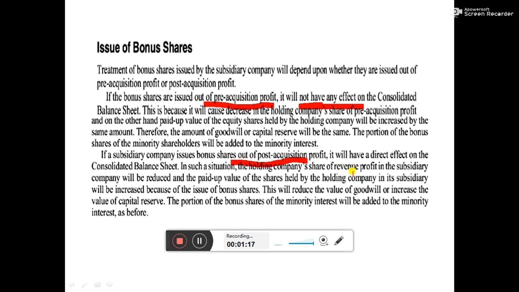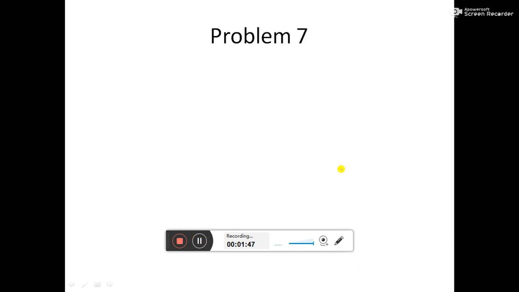So in this problem, we will try to understand what will be the effect of issue of bonus shares out of the post-acquisition profit, which basically means that whenever holding company takes over subsidiary company, after the date of acquisition, if bonus shares are issued, what will be the impact of this issue of bonus shares on preparation of consolidated financial statement? So let us start with problem number 7.